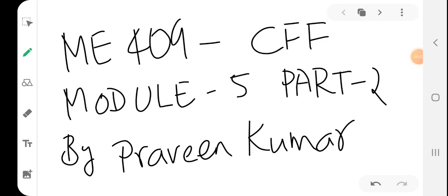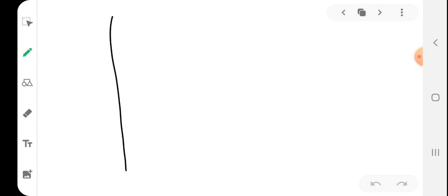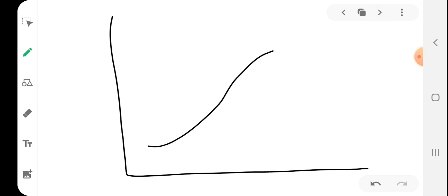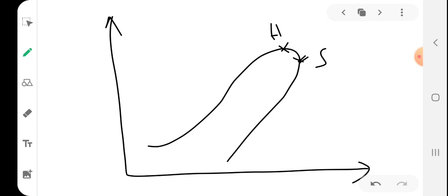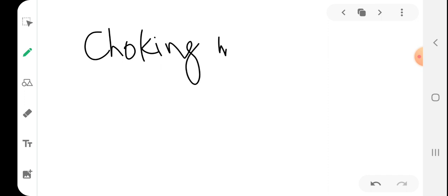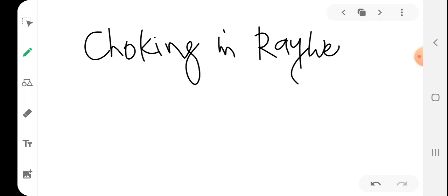So we have been discussing Rayleigh flow. We have drawn a Rayleigh line, right? This will be H maximum enthalpy, and this will be S maximum entropy. If heating is taking place, today we will be discussing choking in Rayleigh flow. We have studied choking in various flows already.